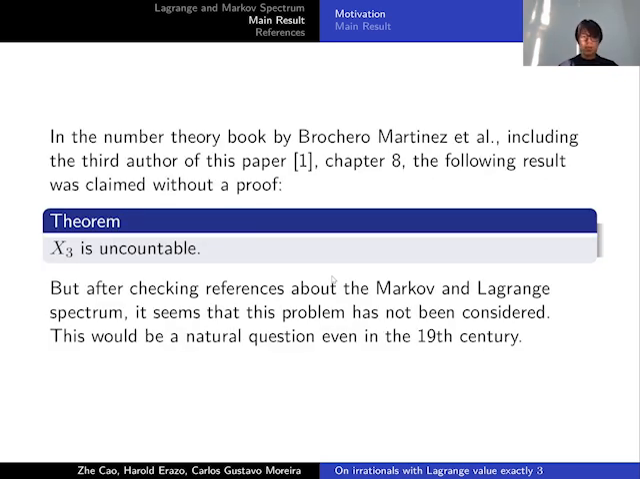In the number theory book by Burago, Martinez, and several other authors, including the third author of this paper, in chapter 8, the following result was claimed without proof. It says that the set X_3 is uncountable. But after checking references about the Markov and Lagrange spectrum, it seems that this problem has not been considered. This would be a natural question even in the 19th century.